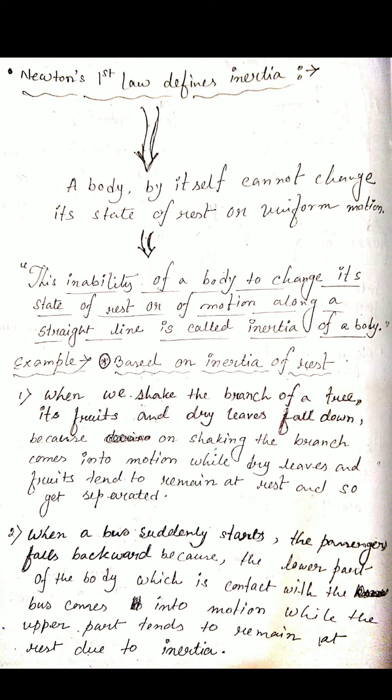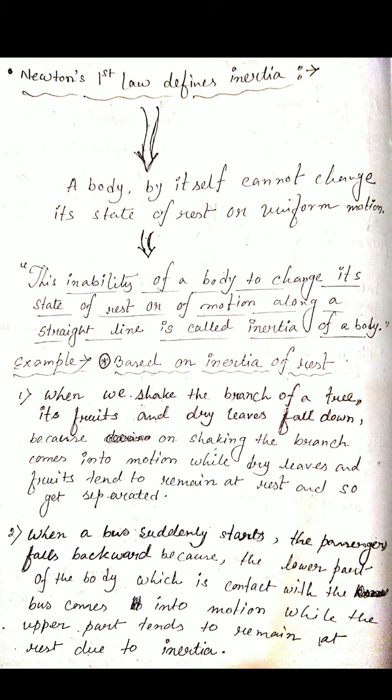Inertia of rest means the tendency of a body to remain in its position of rest. It wants to stay in its rest position. The tendency of a body to remain in its position of rest is called inertia of rest.